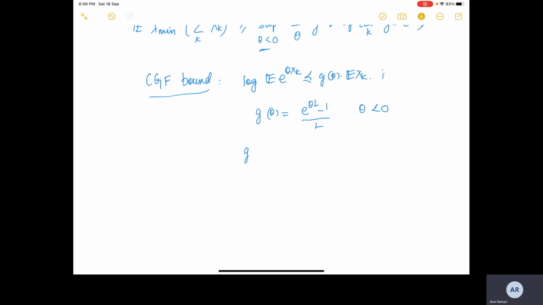Now g of theta is less than 0 for theta less than 0.